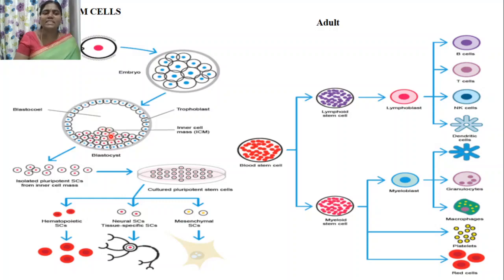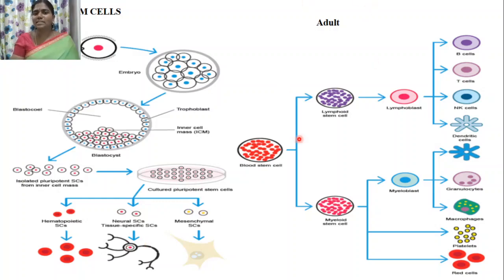These embryonic stem cells are pluripotent in nature, and they are isolated and cultured in vitro. These cells are the source for the formation of different other specialized cells, like hemopoietic cells, neural stem cells, tissue specific stem cells, and mesenchymal cells. So they have the potency to form any different kind of specialized cells.